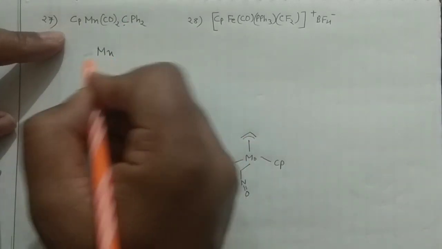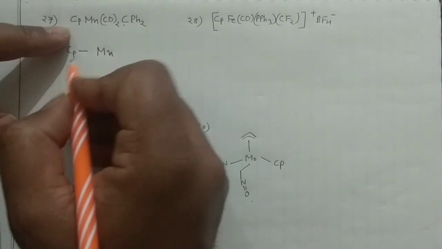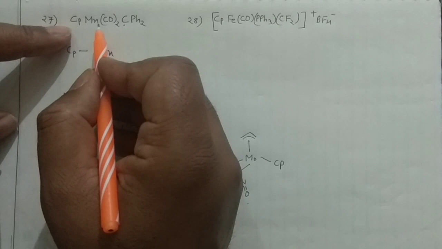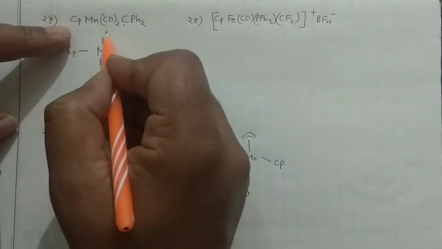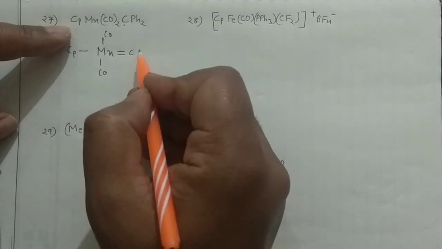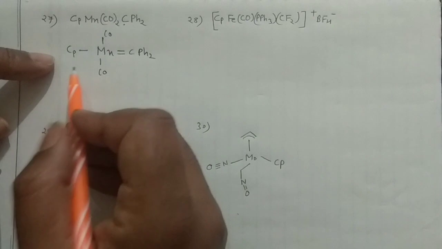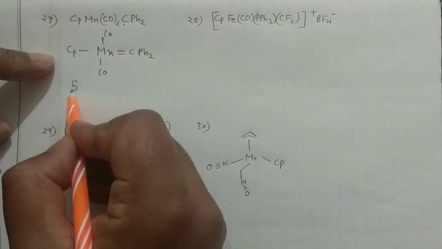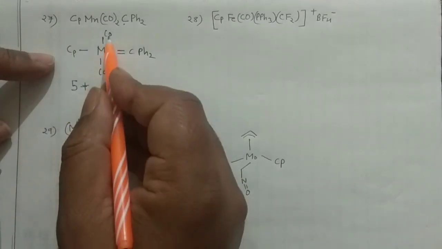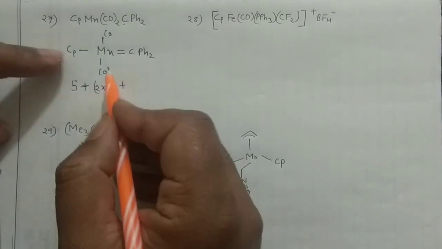This is manganese, this is cyclopentadienyl, and these are the 2 carbonyls which are connected with this one. You can write in that manner. This carbon is there, that means it is carbene, and Ph2 is there. Cyclopentadienyl will give you 5 electrons. 2 carbonyls will give you 2 into 2, 4 electrons.